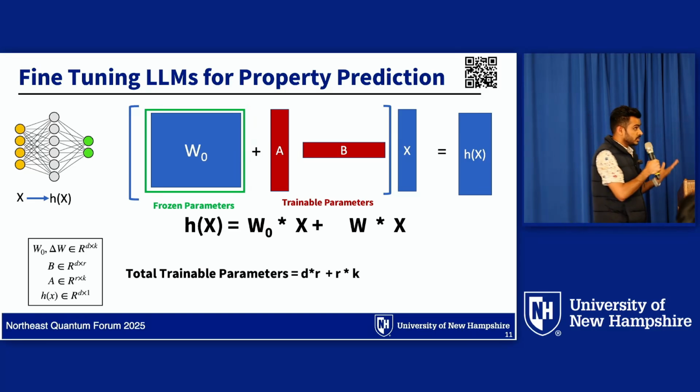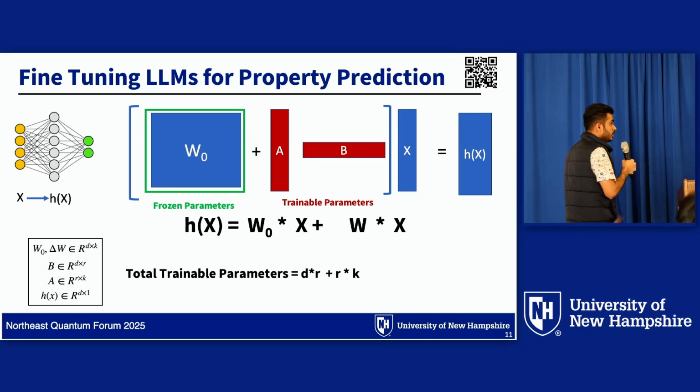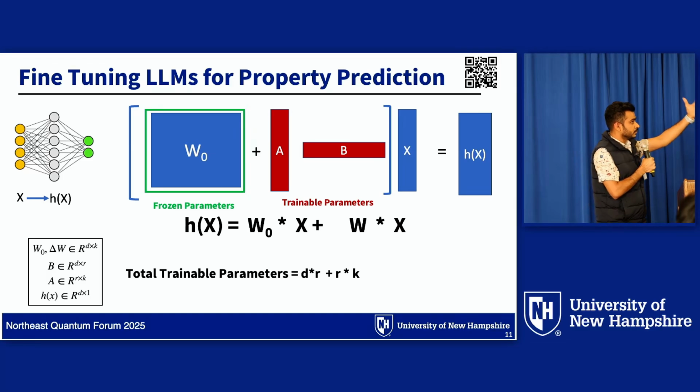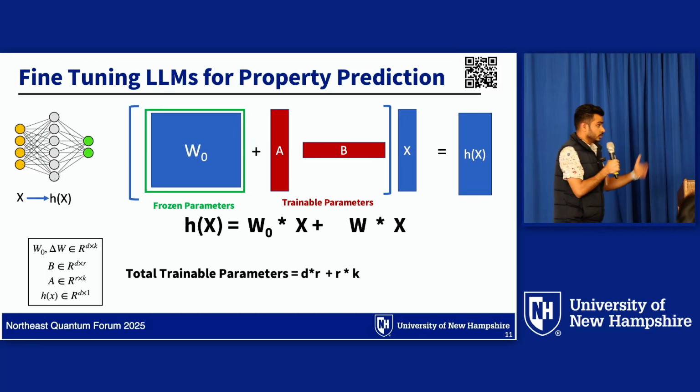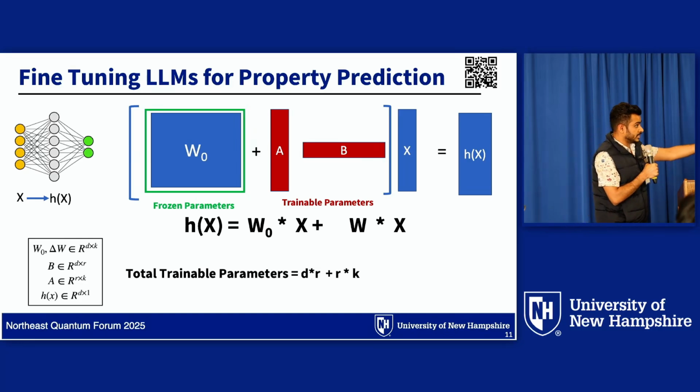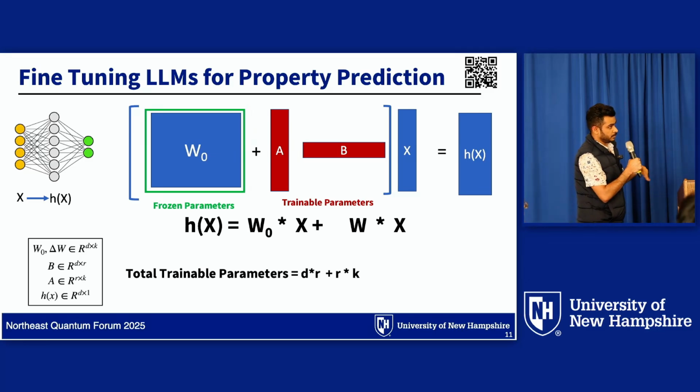The original parameter is frozen, but we add some adaptation layer AB, which is just a matrix decomposition. If you multiply matrix A and B, which are small-rank matrices, this gives you a matrix of the same size as W0. So that means you don't need to change the original parameters. You can change the behavior of the model with a small total parameter change. If you change this W, you can change the whole behavior of the model, and the model will be smart enough for the particular task.